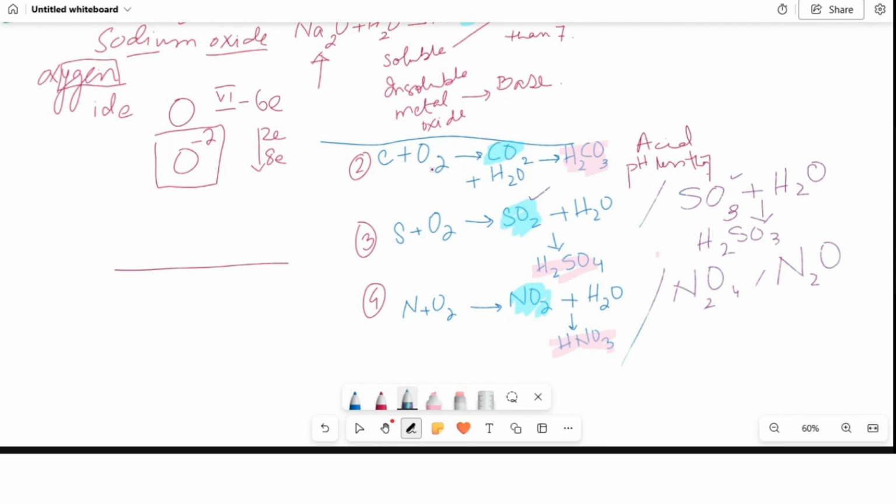Now I am going to move to the last type of oxide, called amphoteric oxide. Why am I calling it an amphoteric oxide? Take H2CO3, this is an acidic oxide and it is going to react with an alkali.